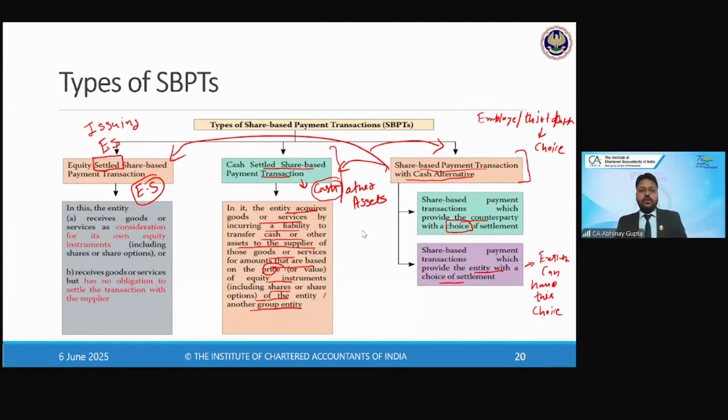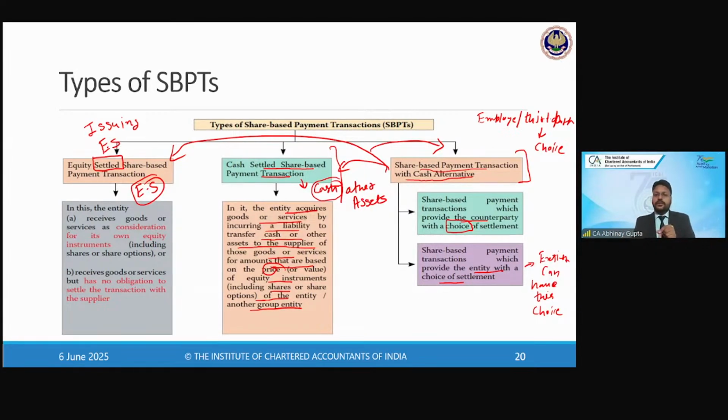Okay. So we have understood the scope. We have understood the fact that either the company is offering shares of its own, or the shares of its parent company, or the shares of any other group company to discharge its obligation. Whatever is agreed upon could be classified into three categories. If the company has agreed to discharge with equity shares, it will be treated as equity settled. If the company has agreed to pay cash in lieu of the fair value of the equity shares, then it will be cash settled.